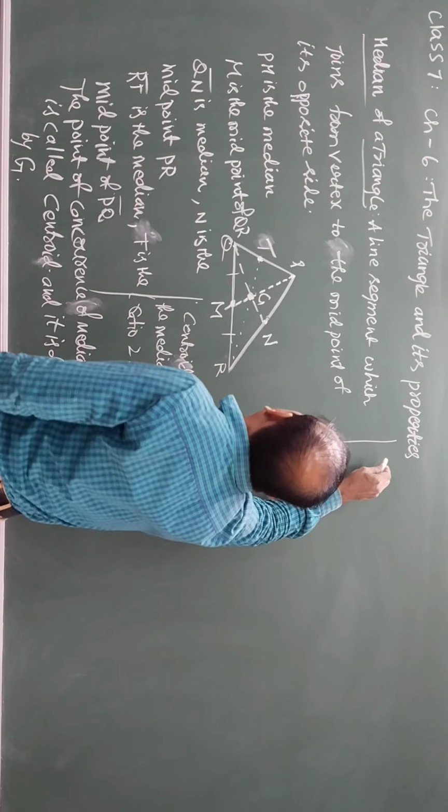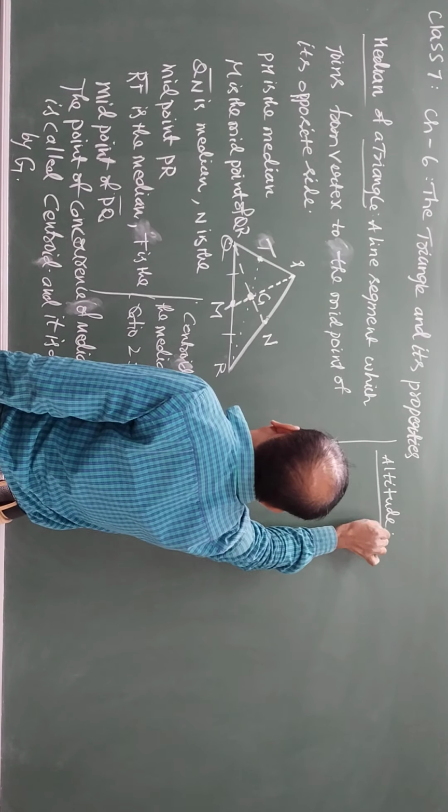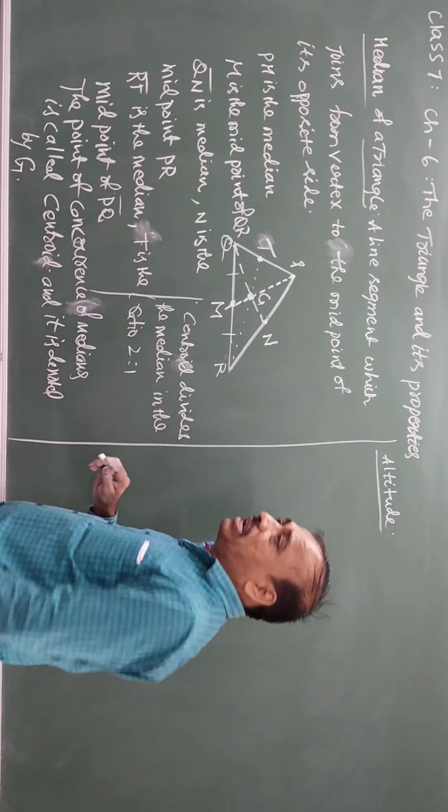Now altitude. So we will be learning about altitude. What is altitude? A perpendicular line.